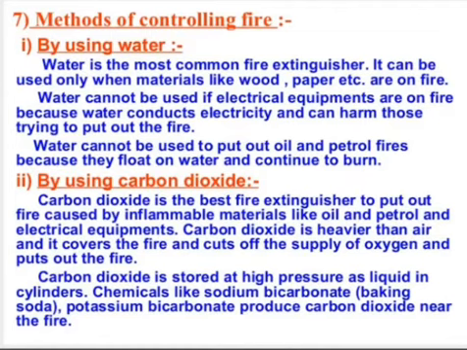Carbon dioxide is stored at high pressure as liquid in cylinders. Chemicals like sodium bicarbonate, baking soda, potassium bicarbonate produce carbon dioxide near the fire.